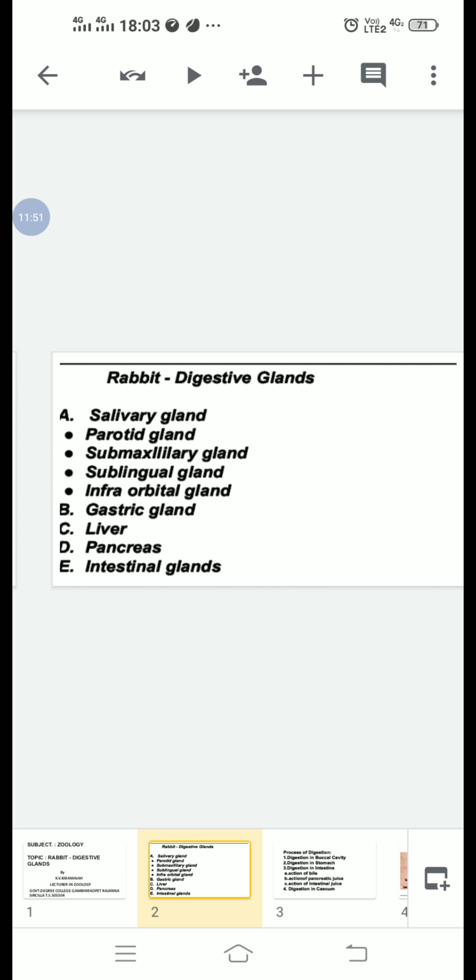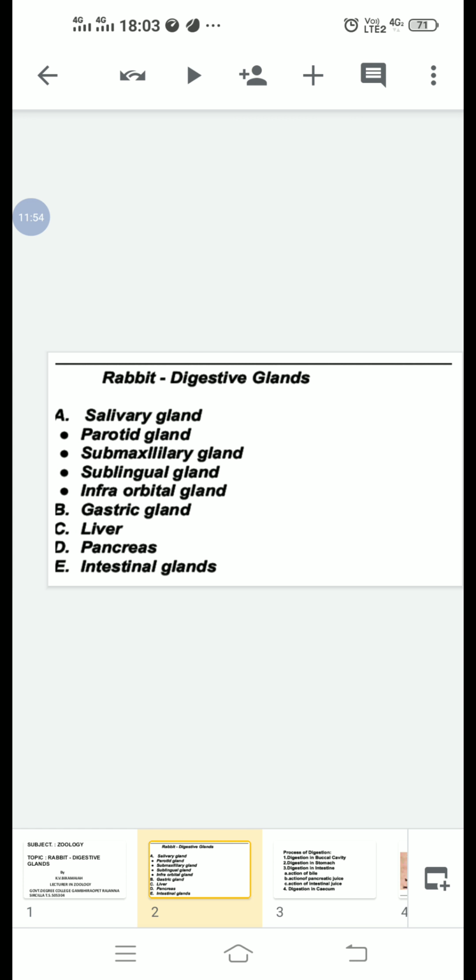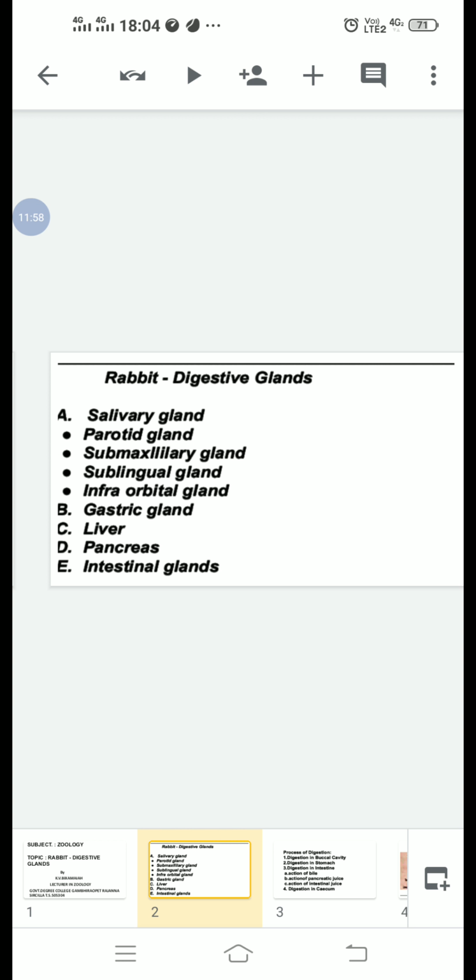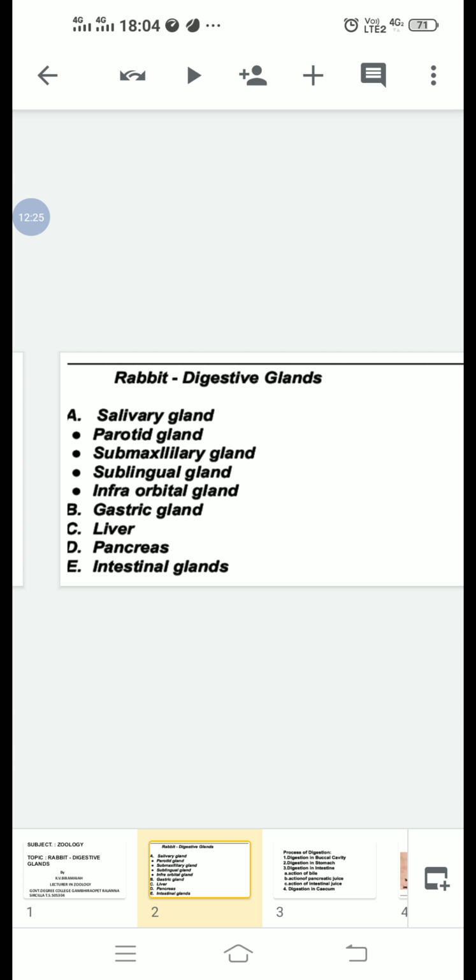Next, we discuss the liver. The liver is the largest digestive gland. It is reddish brown in color and lies towards the right side of the stomach, below the diaphragm.